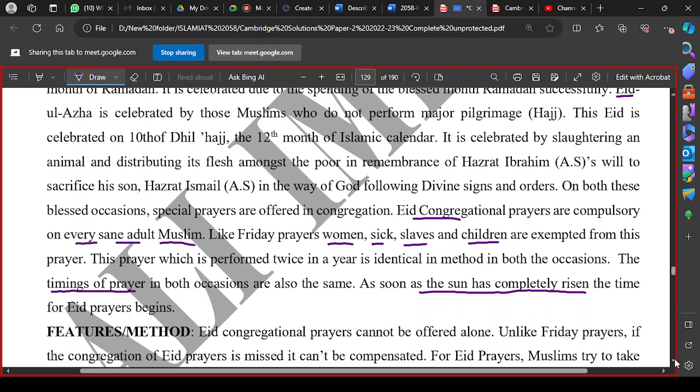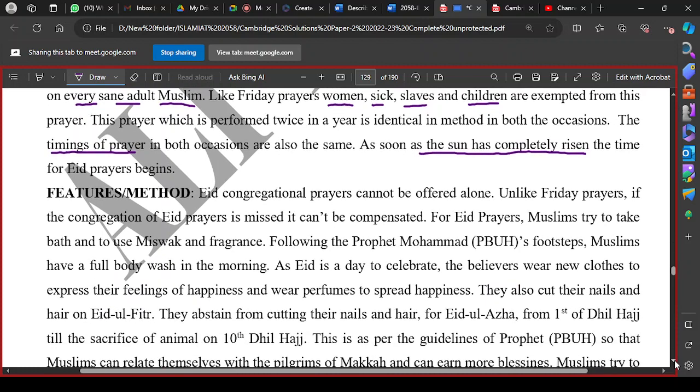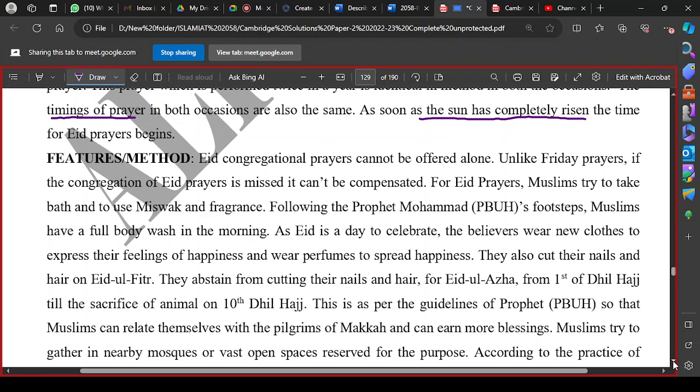Fine. Okay, describe how Muslims prepare for these prayers. Discuss the Prophet's practice, how the Prophet, peace be upon him, used to prepare himself for these prayers. It was his practice to take baths, use the miswak to clean one's mouth, and apply perfume to scent himself. In the same way, the person must have a full body wash in the morning to celebrate this Eid. They prefer to wear new clothes to express their feelings of happiness. They wear perfume and spread the happiness.